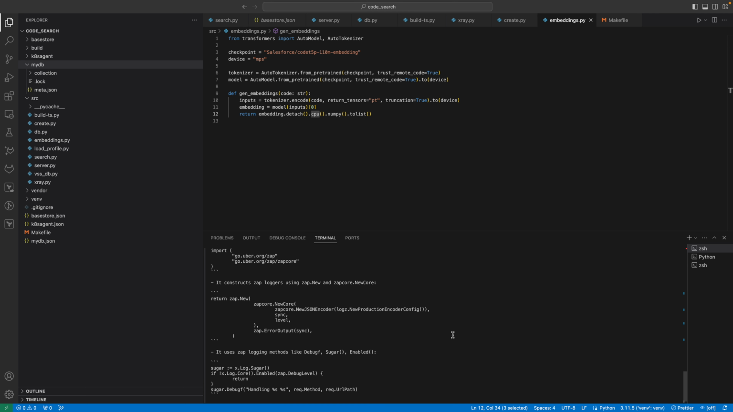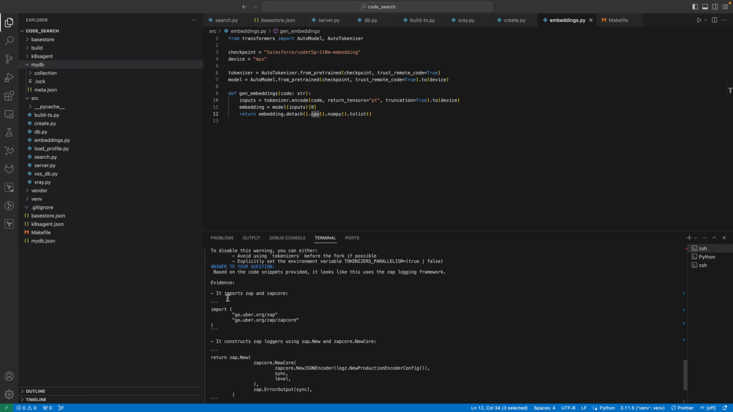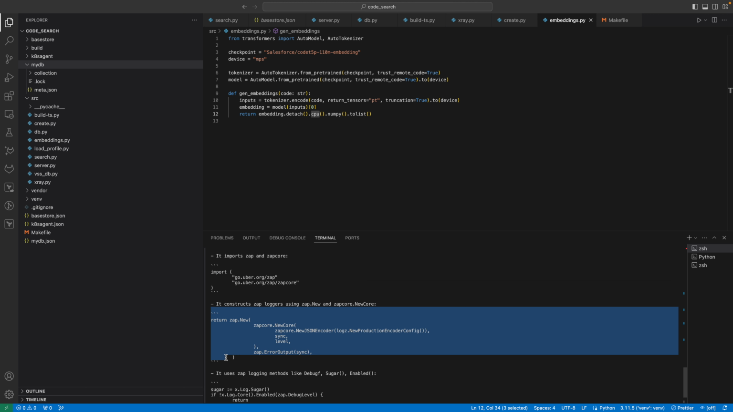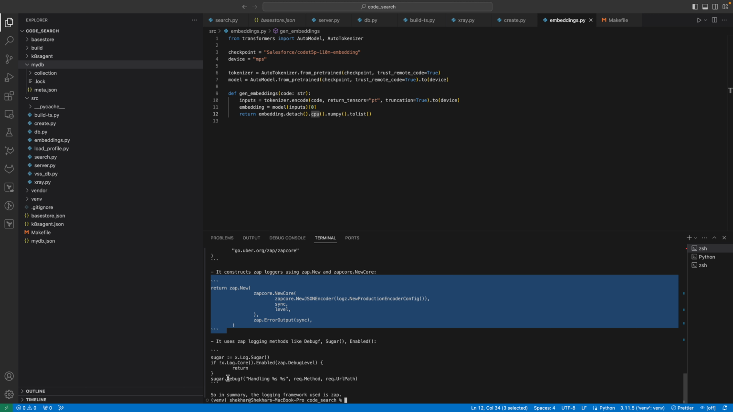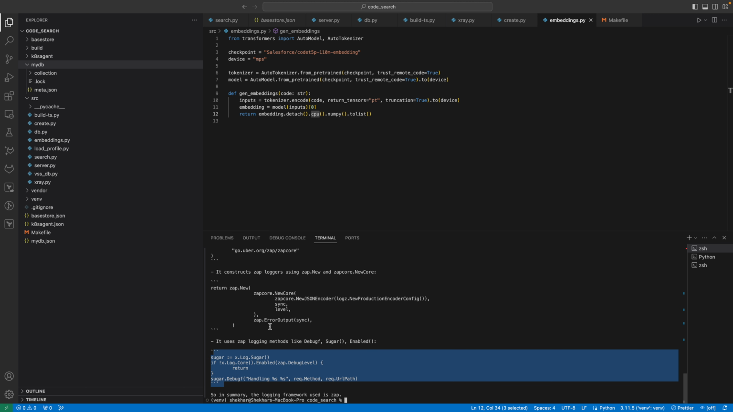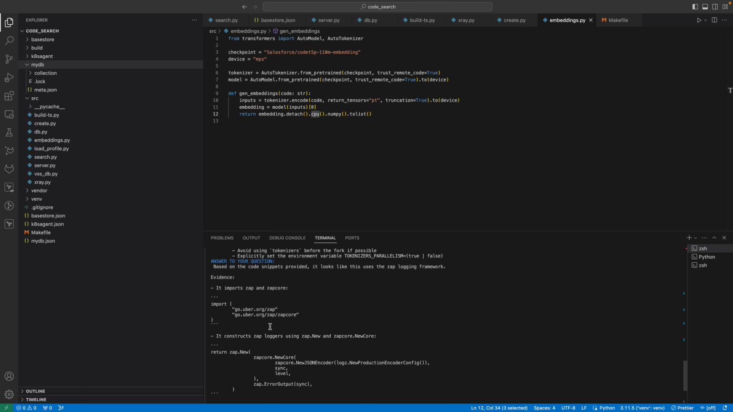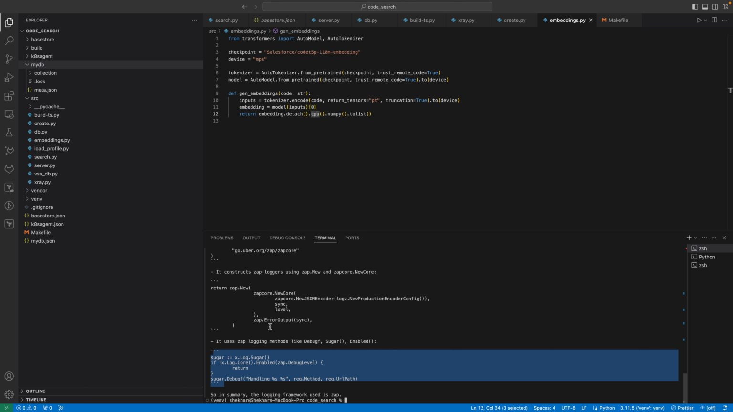And there you go. So it shows you the results. It says, hey, this is using Zap and Zap Core. And it gives me some examples in Markdown of where it's being used, right? So it clearly tells me where in the repository it is being used. So let's see what's happening behind the scenes.